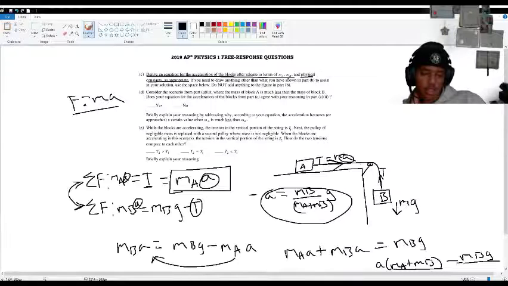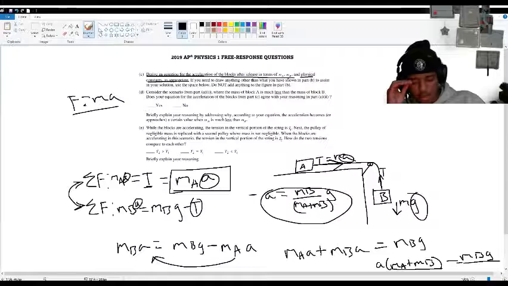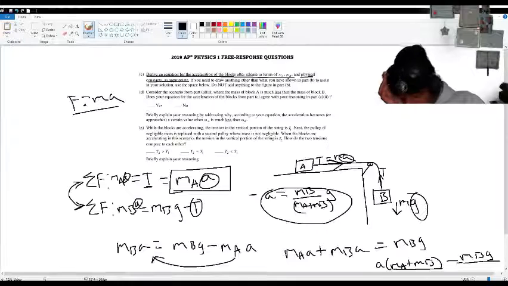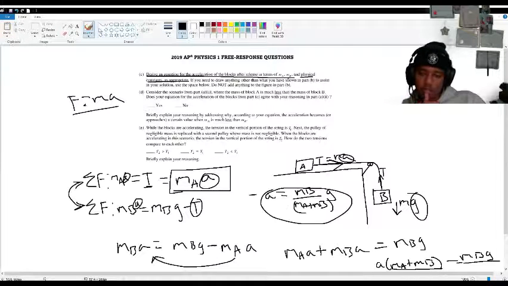So these two accelerations are the same. I think that's all for C to remember.